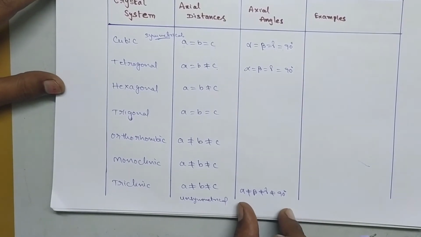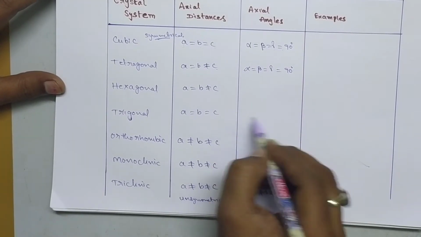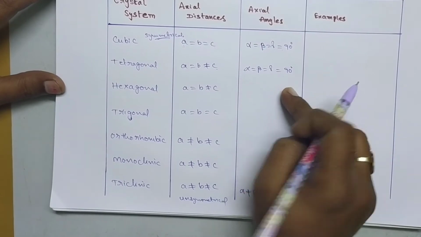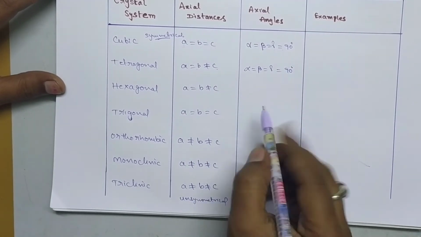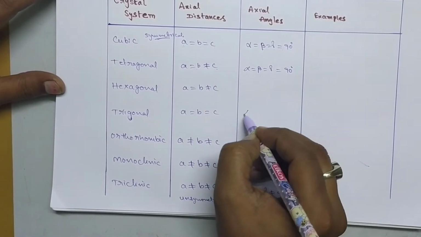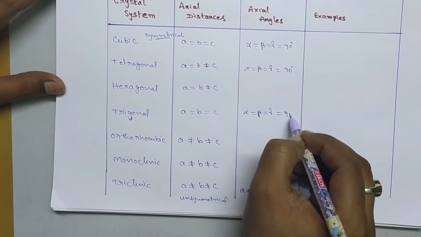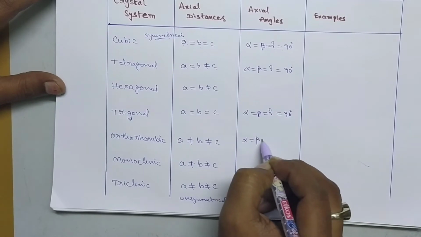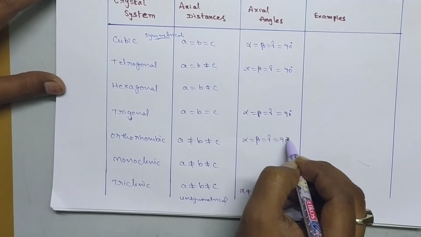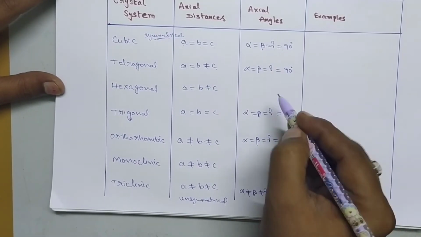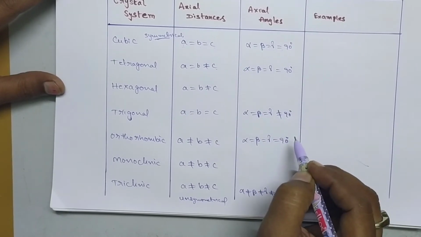And now let us go to this one. By leaving one space here, you have to go for this one. So first we have to write alpha equal to beta equal to gamma equal to 90 degrees. Again repeat this, alpha beta gamma equal to 90 degrees. So just you have to put not equal to here. Okay, clear?